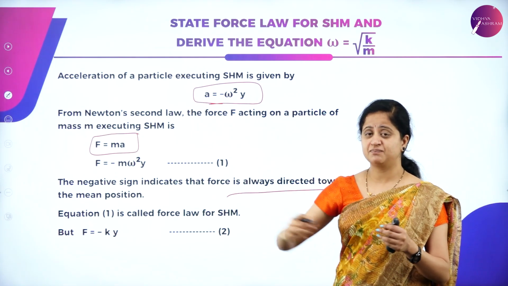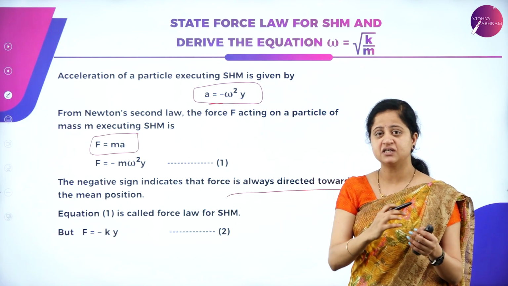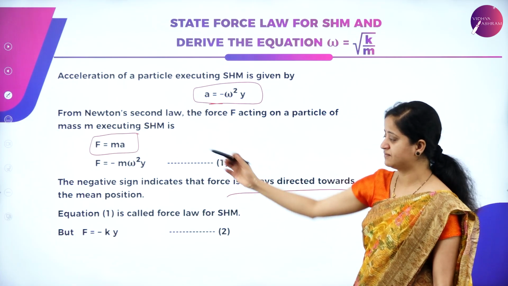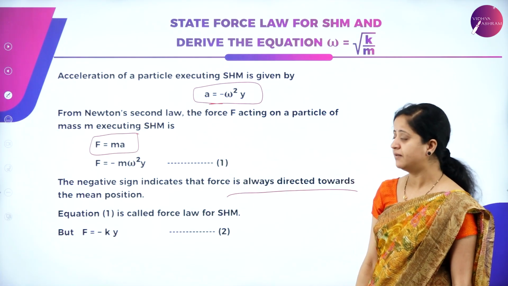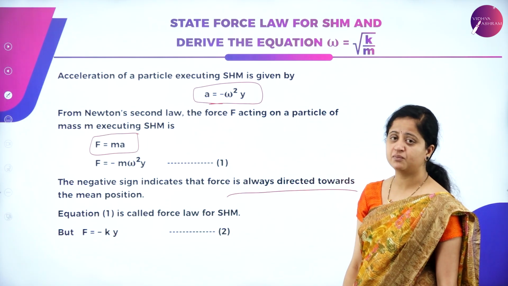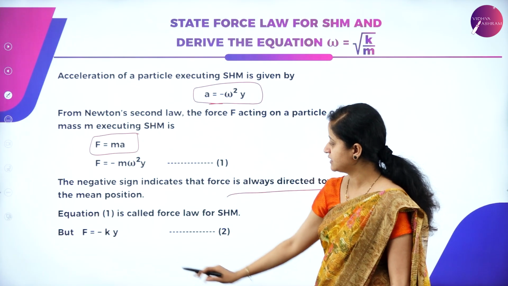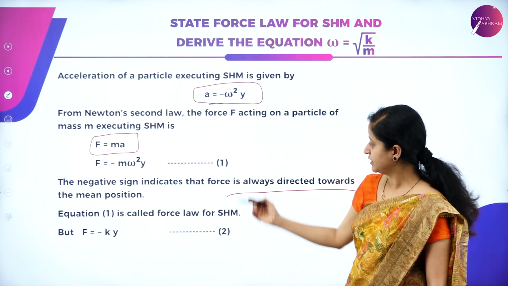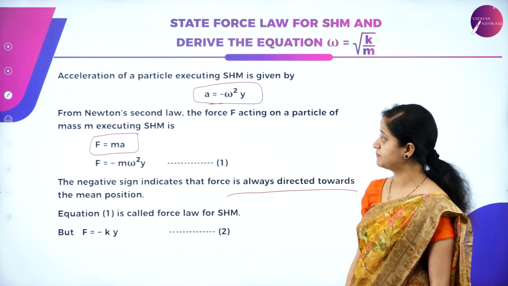As I said, displacement and restoring force are opposite to each other, and hence we represent this with the negative sign. The force law of simple harmonic motion that we have studied is f is equal to minus ky. Let these be equation 1 and 2 respectively.